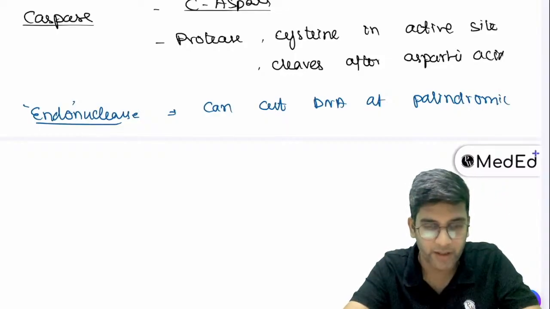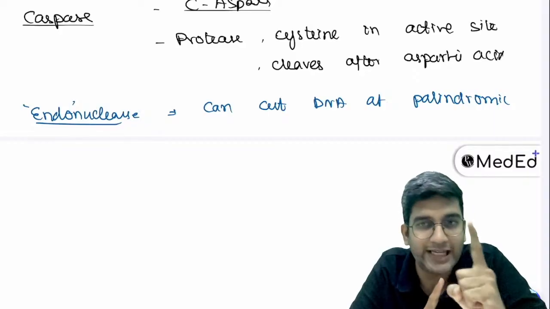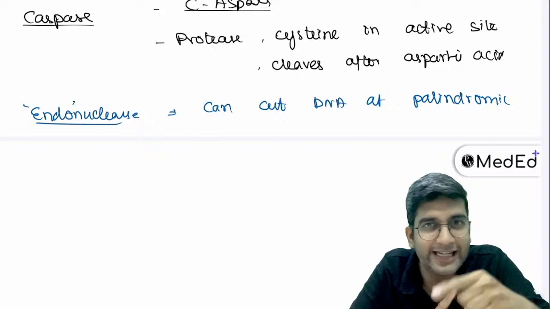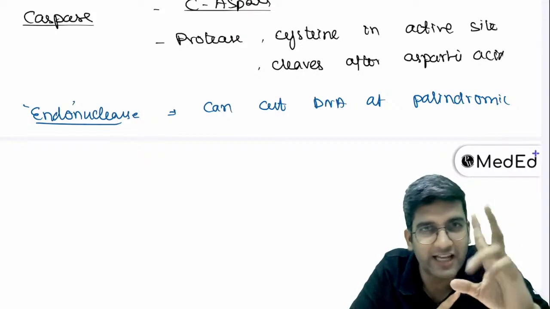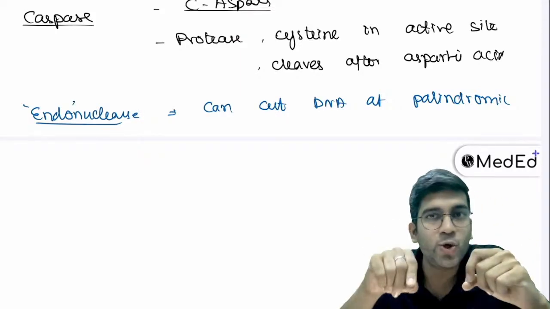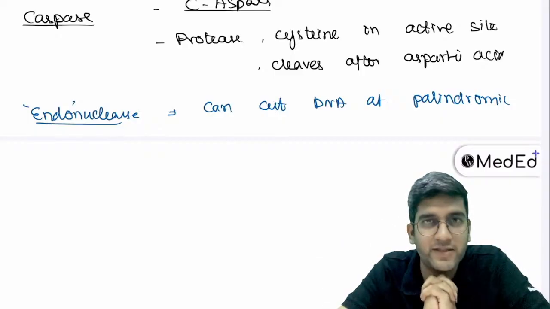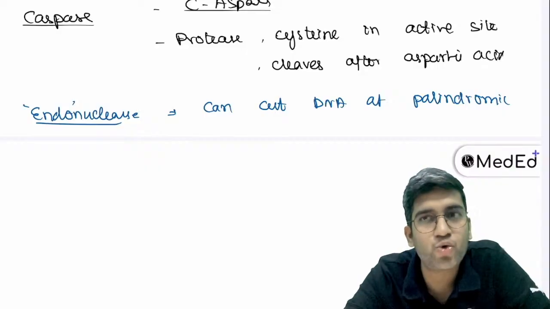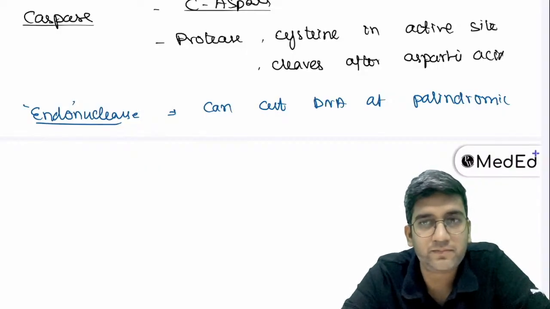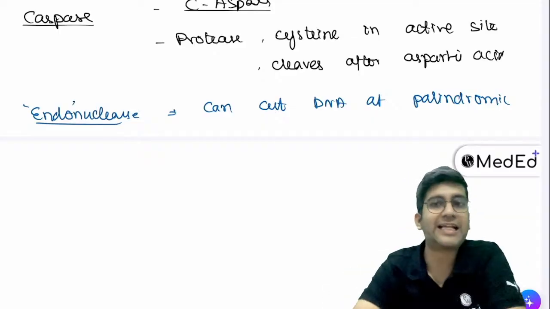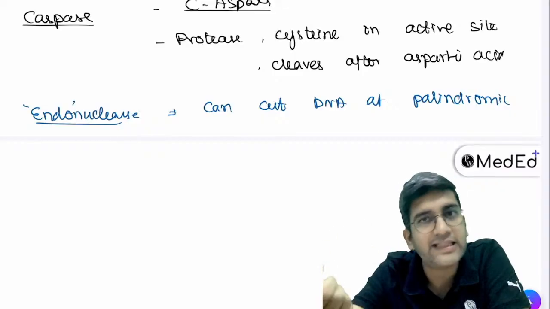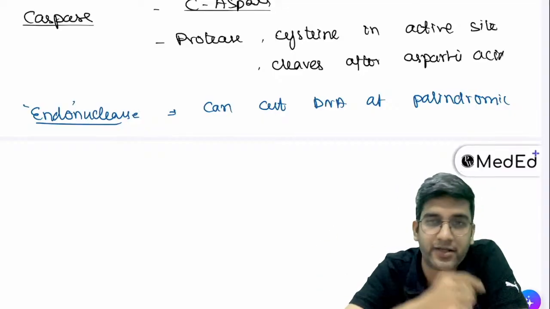Now I'm going to ask you a very important question. Listen carefully and answer. In necrosis, I had a nuclease which can cut DNA at every site. If nucleic acid is present, it can cut. But here, it's an endonuclease which can cut the DNA at palindromic sites. So what will apoptosis cause? Nuclear fragmentation or nuclear lysis? Neha, every enzyme has an active site. That's where the enzyme gets activated. At that site, they have cysteine. It'll cause fragmentation, right? Perfect.